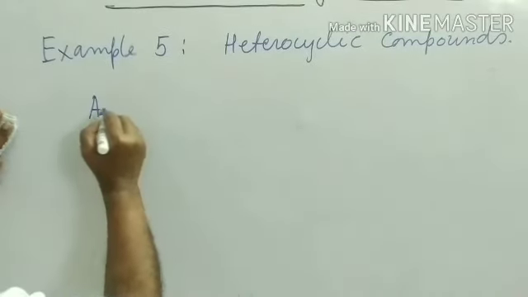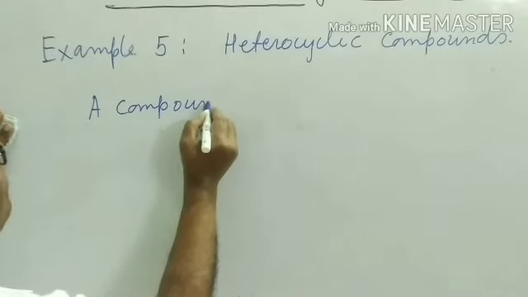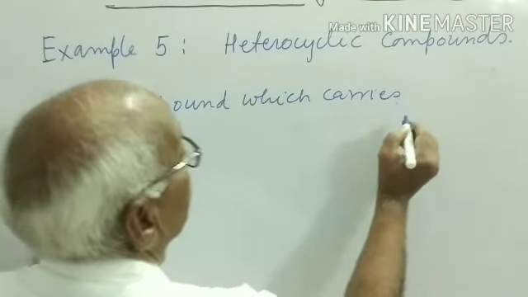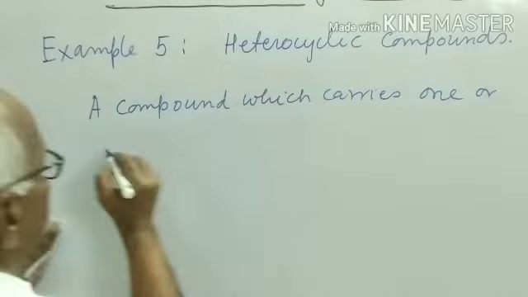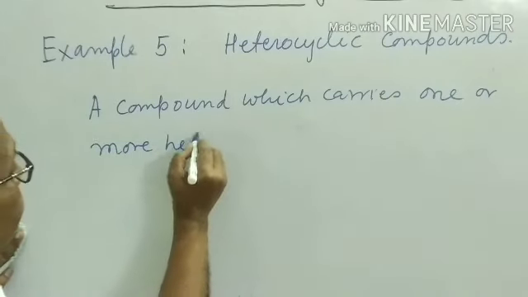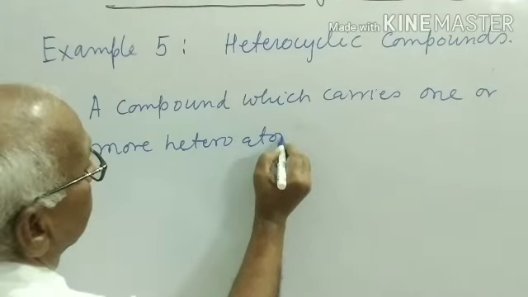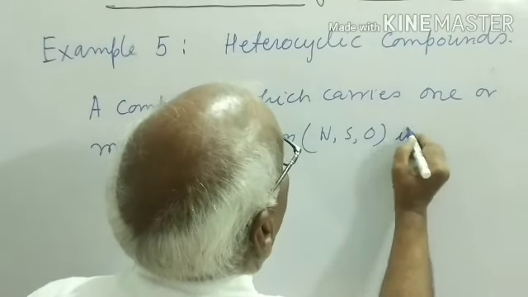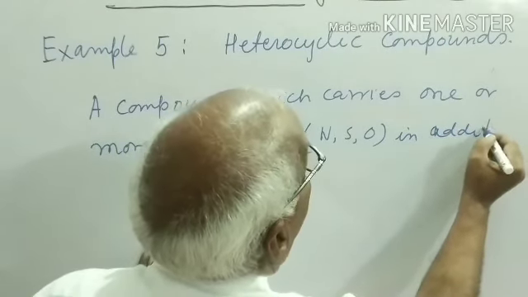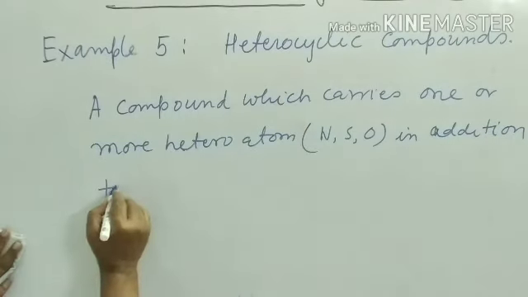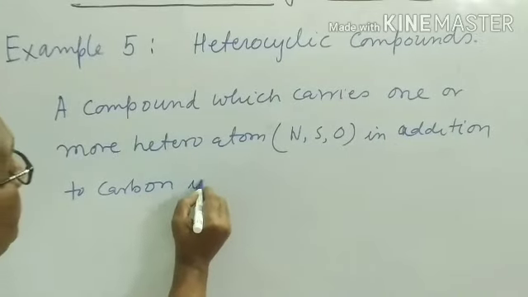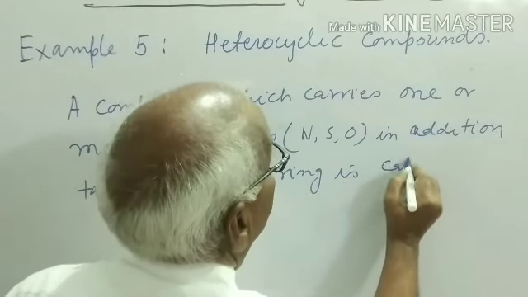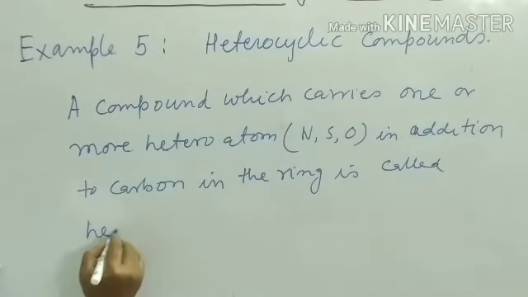A compound which carries one or more heteroatom such as nitrogen, sulfur or oxygen in addition to carbon in the ring is called heterocyclic compound.